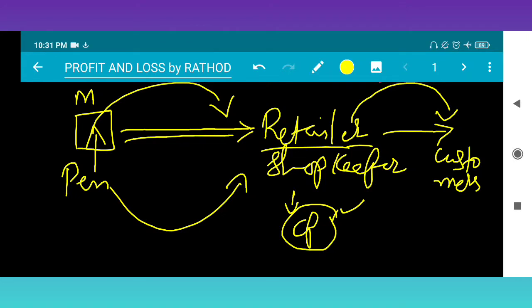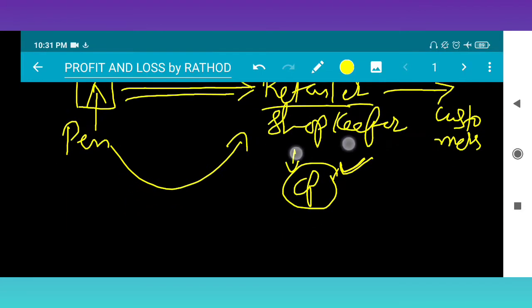If he sells at a lower rate than the CP, there will be a loss. If the shopkeeper sells the same product at a higher rate, there is a profit. Okay, this should be understood.